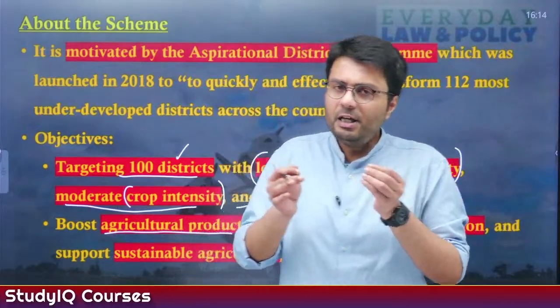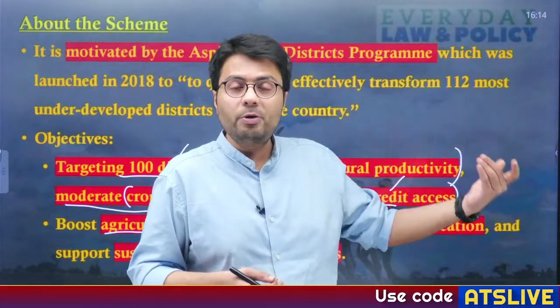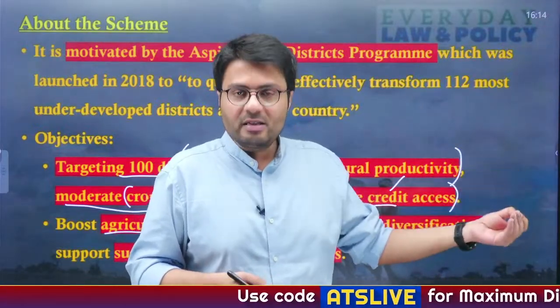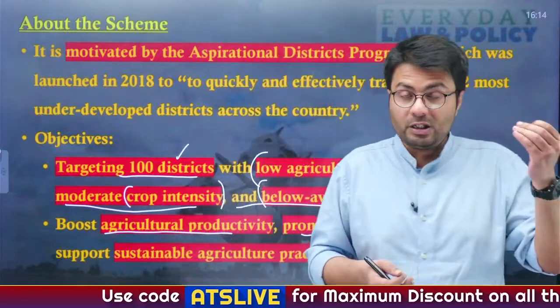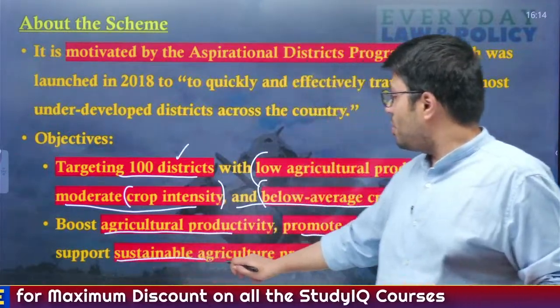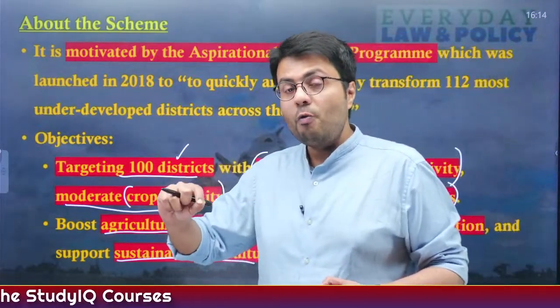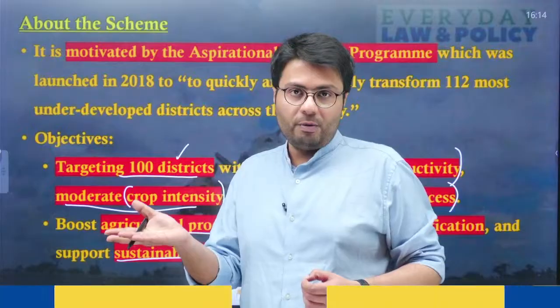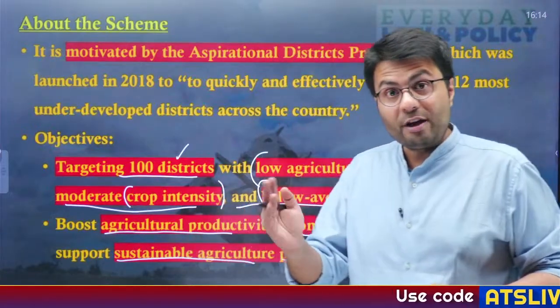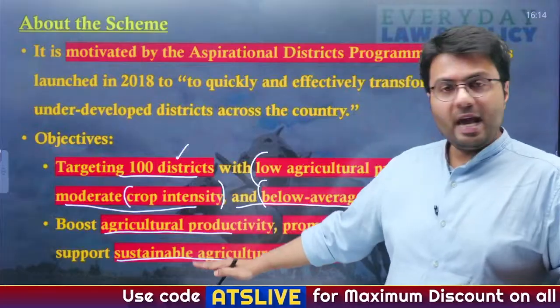Also, we need to reduce the dependence of farmers on input so that they do not misuse inputs like seeds, fertilizers, etc. And also the cost of inputs, which are currently quite high, we need to reduce them. So that is why this scheme will also promote sustainable agricultural practices, so that farmers can grow more crops by using less amount of inputs or making inputs more efficient. Understood? So this is the objective and the aim of this scheme.